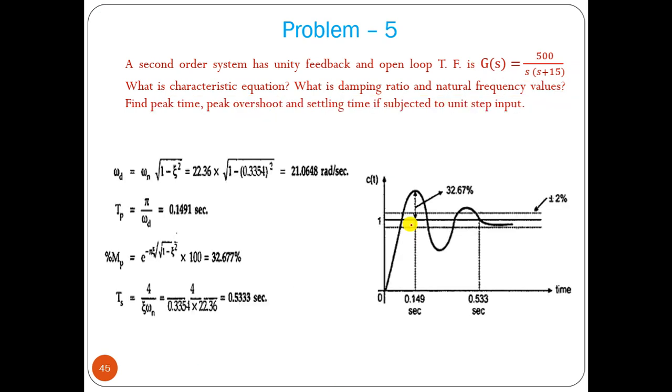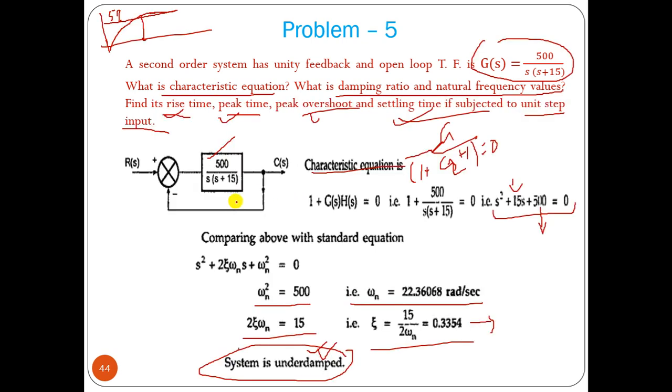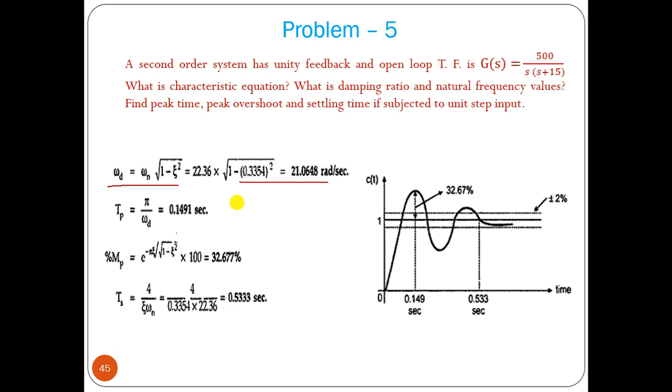Now the same thing we can do: we find omega d, then we find the theta value. Theta is required for the rise time formula. For peak time, the formula pi by omega d we can put. The maximum peak overshoot formula we can find, and TS for 5% tolerance we can find. So we can see the plot here.